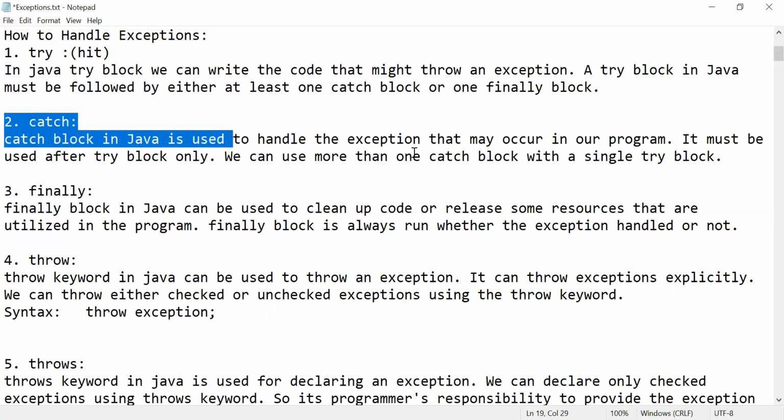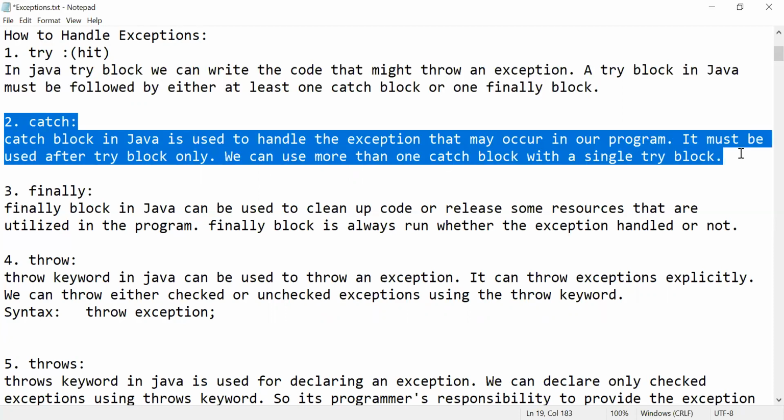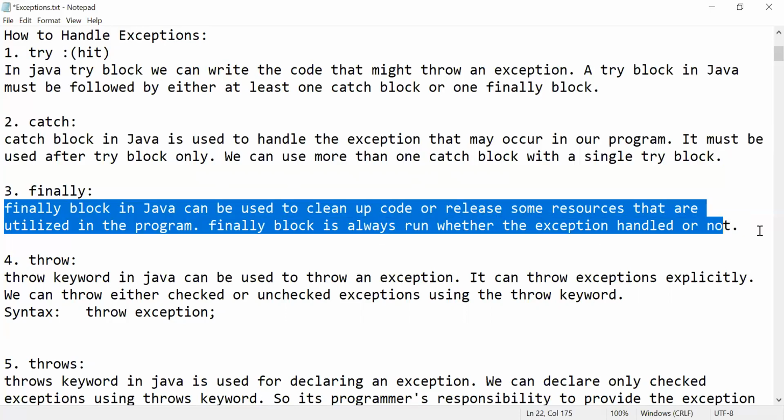After trying, your catch block is going to say what type of problem this is. The Java catch block is used to handle the exception that may occur in your program. It must be used after a try block only, right? We can use more than one catch block with a single try block. Okay. Next, what is finally? Whether an exception is present or not, in order to deliver our message, we use finally.